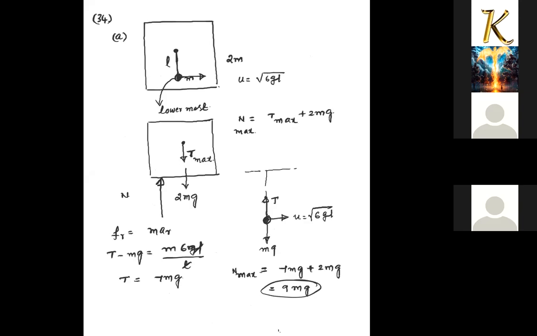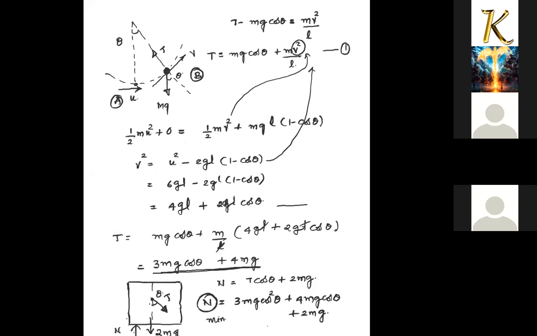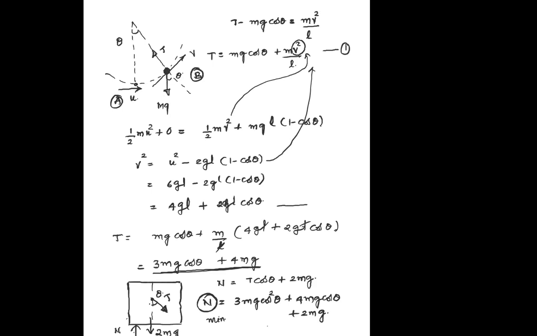So normal force will be 3 mg cos square theta plus 4 mg cos theta plus 2 mg. I think this is correct because I need to see the previous one. So now I have to differentiate this with respect to theta. So this will be equated to 0.